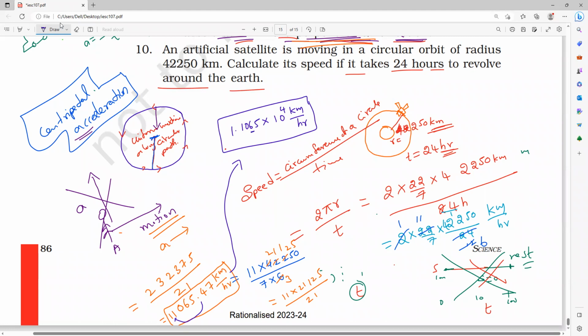Sir, the third digit is 47, that is 0.47. Not needed, I am rounding up. Now see, if the third digit is greater than 5, then we can add 1 to the previous digit and round off. Clear? I can write it as 1.1 into 10 power 4 kilometer per hour. Is it right or wrong? 1.1 into 10 power 4 kilometer per hour. Is it okay, guys? Yes.